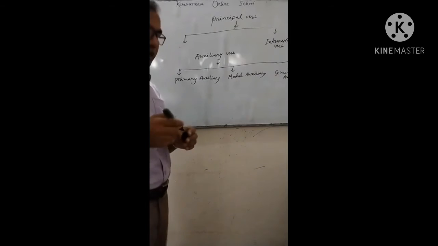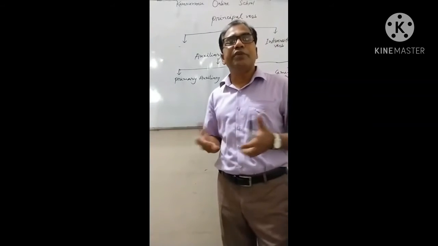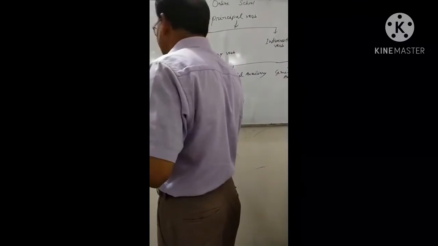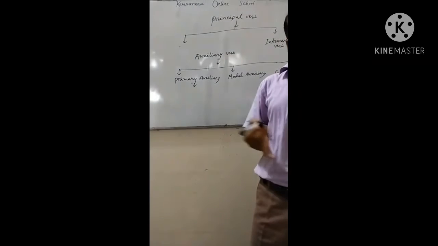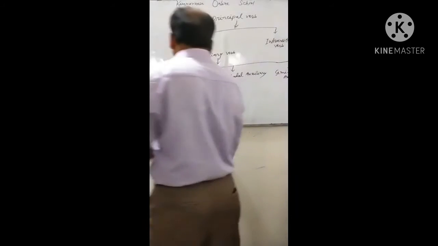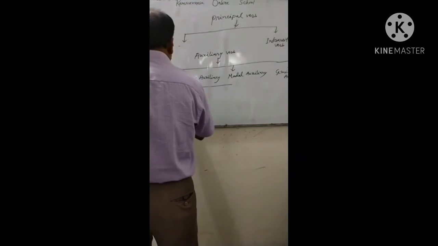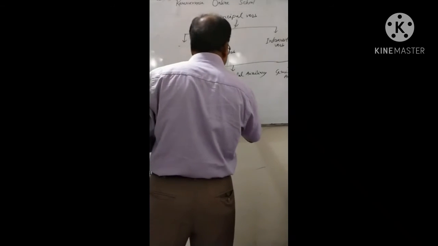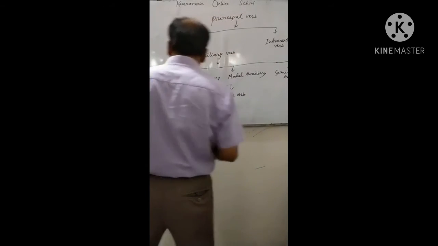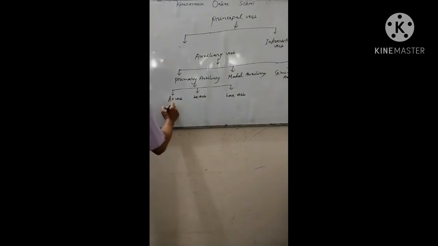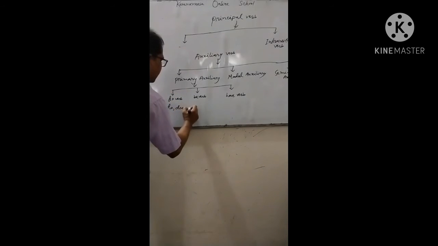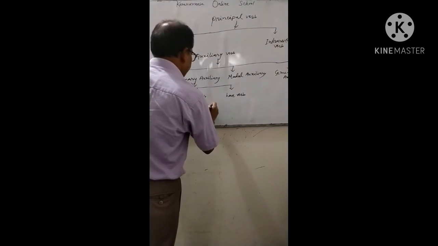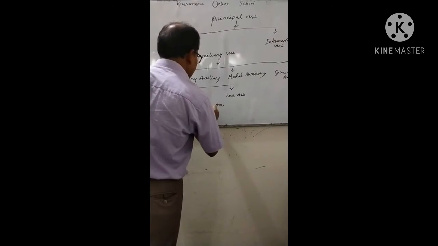Primary auxiliary is actually the main auxiliary that we frequently use in sentences, like am, is, are, was, were, etc. Primary auxiliary can be classified into another three forms. What are their names? Do verb, be verb, and have verb. What are the do verbs? Like do, does, did.